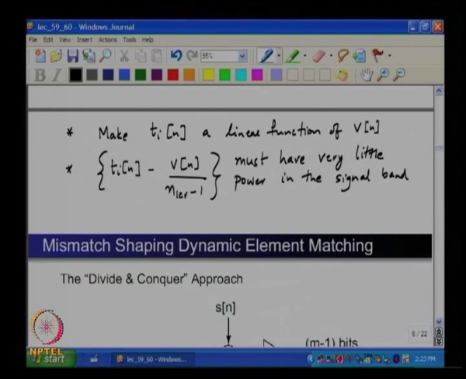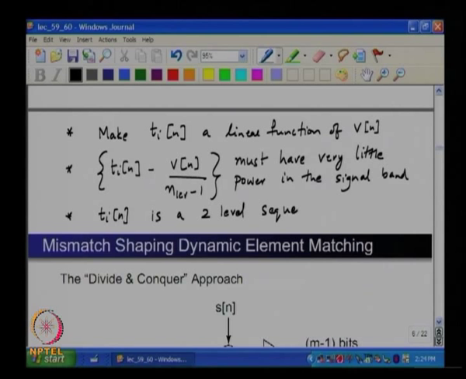And please note, I know this might sound cliched, but T_i[n] is what kind of sequence? Is it any arbitrary sequence, or are there some restrictions on T_i[n]? It can only take 2 values, it is a 2 level sequence.